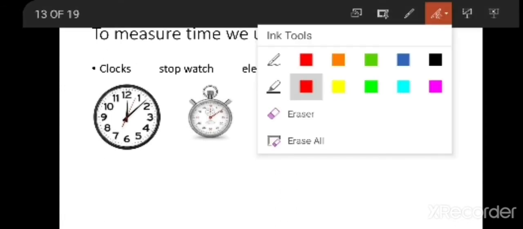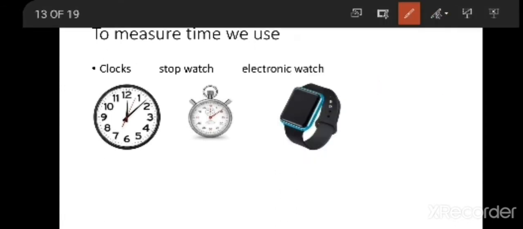So, how to measure time? By measuring time only, you will know who is slow or who is fast. But how to measure that? We need some equipment to measure. So we will be using clocks, we will be using stopwatches, and nowadays we have electronic watches. And in our mobile phones also we have a clock and a stopwatch.